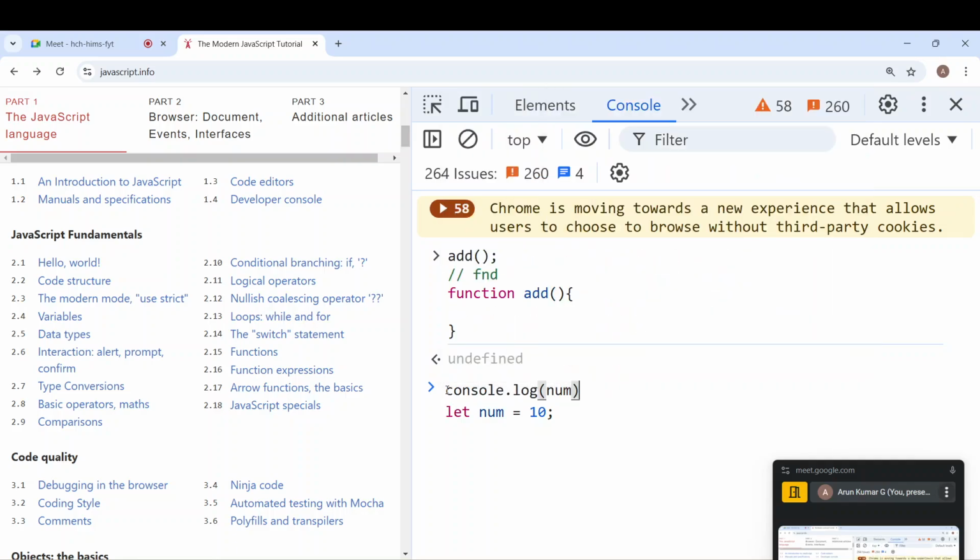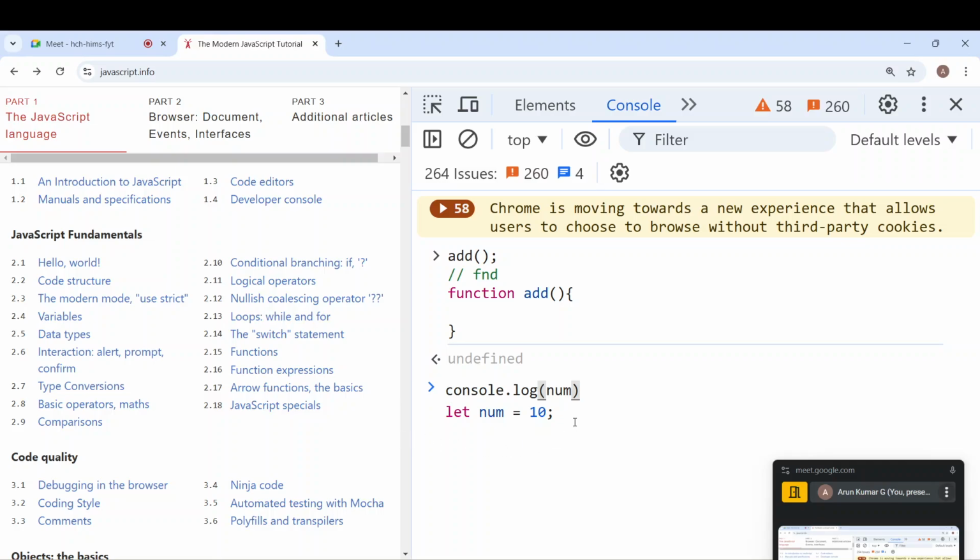What will be the output if I try to print? Undefined. Are you sure it is undefined? No, sir, 10 only. I think here we'll get 10.